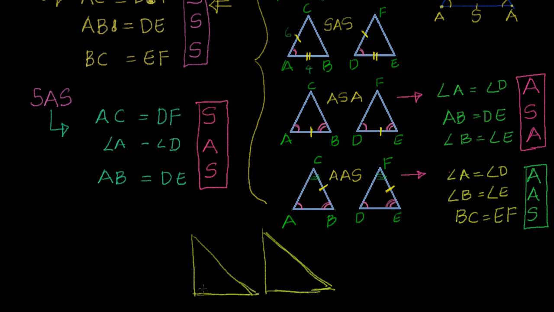Now this congruency is limited to right angle triangles. It is called RHS. What's the meaning of that? There is a right angle in both the triangles, the hypotenuse of both of them are equal, and also one side is equal. Then it is called RHS, and in some textbooks you will see it as HL. RHS means right angle, hypotenuse, and also one side. If you are able to prove this, then these two triangles are congruent.